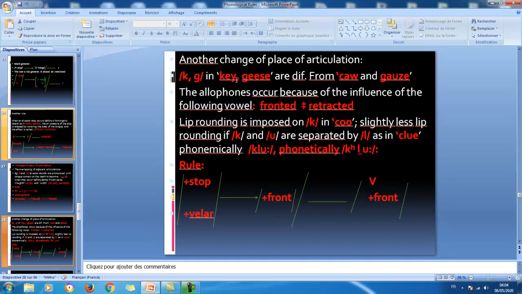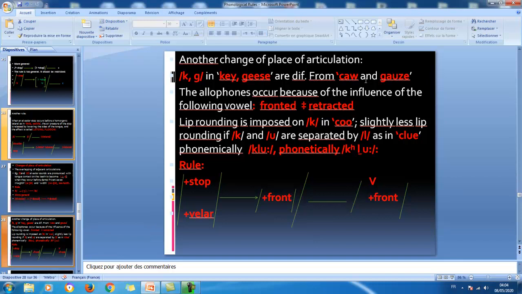Okay, so here K in key, G in geese, they are not pure back sounds. They are fronted because they are followed by E, which is a front vowel, as opposed to K in here, caw, gaws. Both of them are followed by back vowels here. So this K and G in here are retracted.